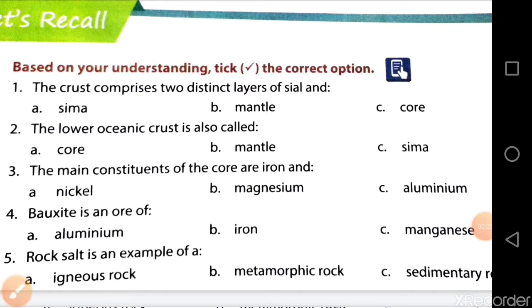Hello everyone. In this video I am going to explain the textual exercise of lesson number 12. The first question is based on MCQ.